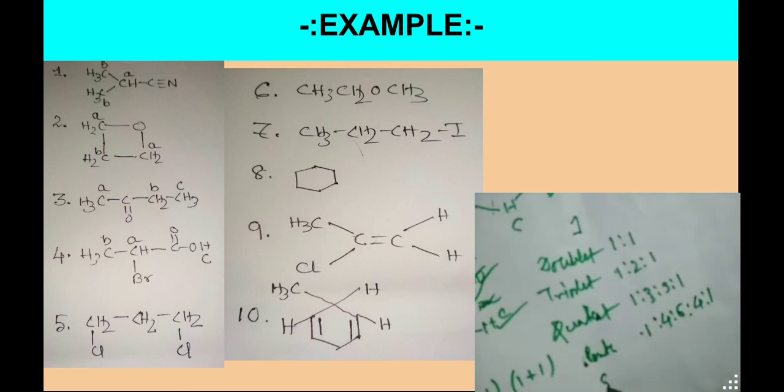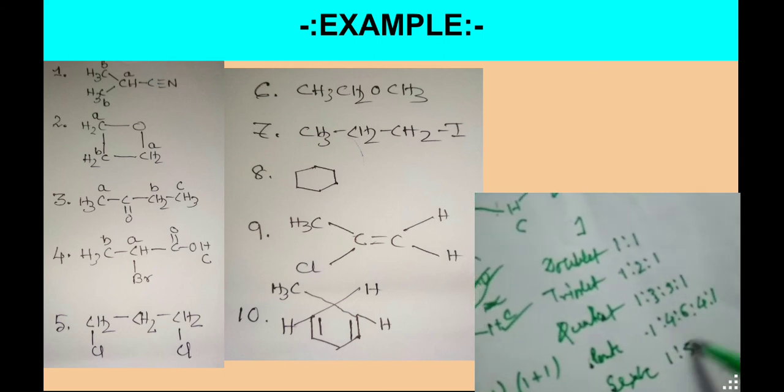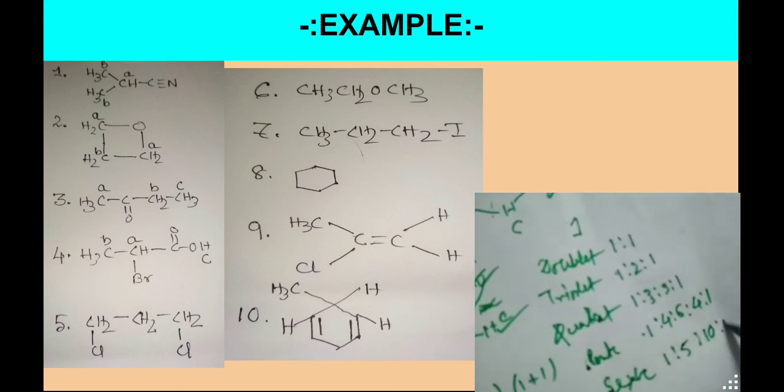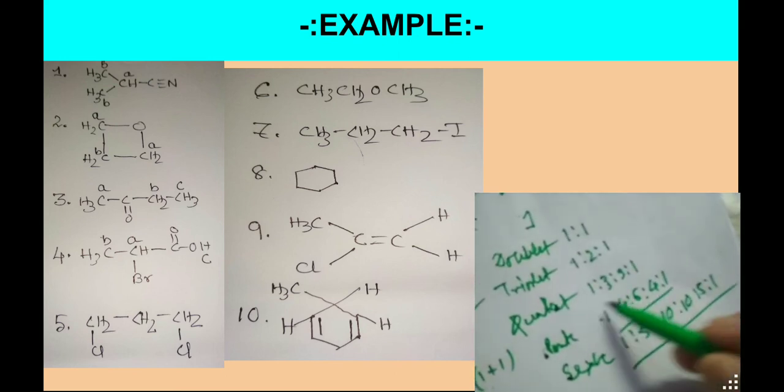And if it is a sextet, the ratio of the peaks is 1:5:10:10:5:1.